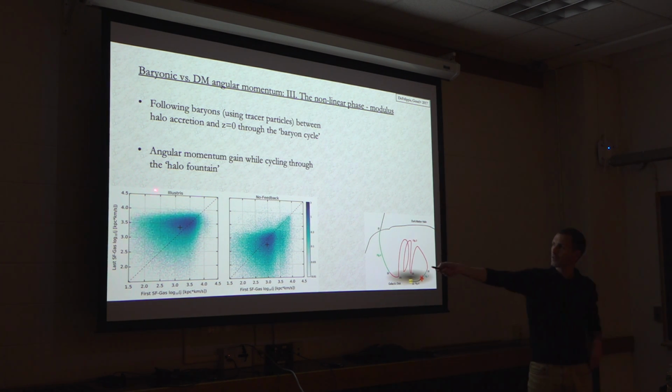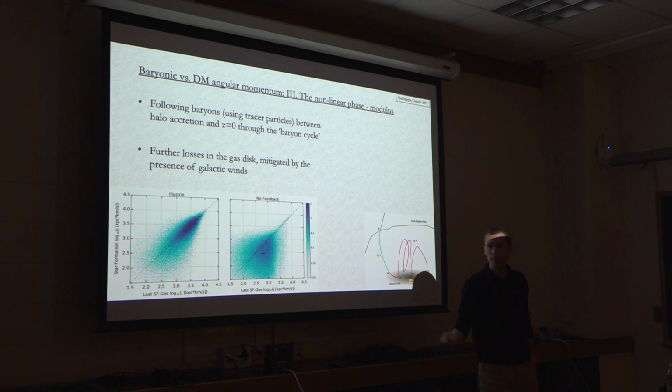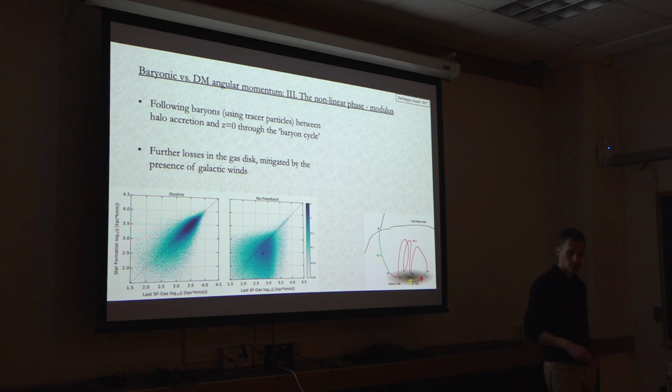And what we see is that in the simulation where there are strong winds, there is some gain of angular momentum during this cycle. While in the simulation which doesn't have those winds, there's essentially not much change. And finally, we can compare the angular momentum that gas has at the time that it is converted into stars versus the time when it just joined the disk for the last time. And again, in the simulation with feedback, we actually see a conservation of angular momentum overall in this phase, but there is loss of angular momentum in the disk when there is no feedback in the simulation.